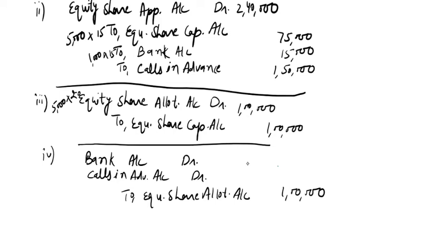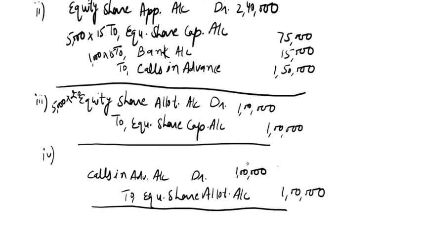So we will adjust only 1 lakh rupees from calls in advance, and the bank money we will remove from here because we have received extra money from share allotment money. The narration will be: being equity share allotment money adjusted by calls in advance money. Now we have the remaining 50,000 in calls in advance.